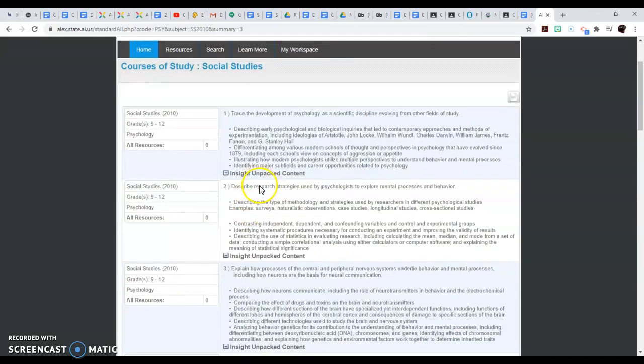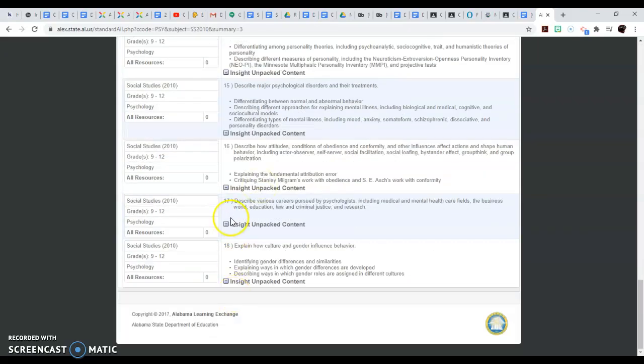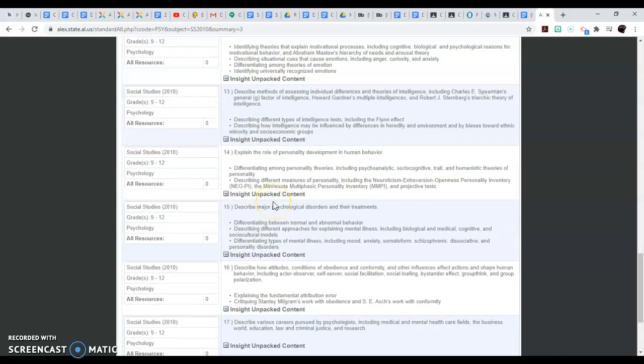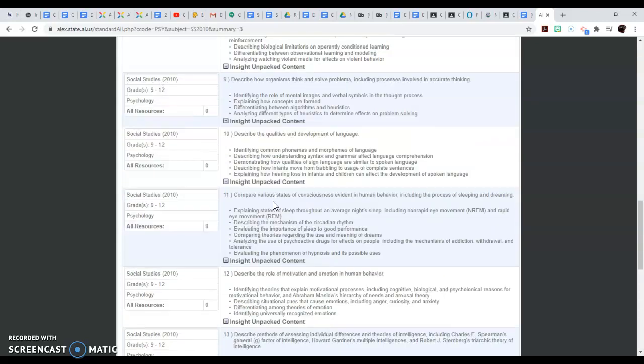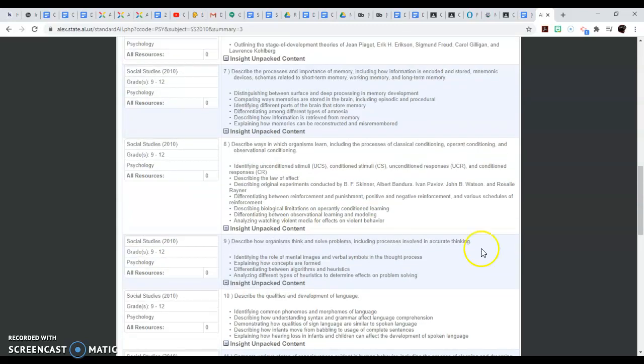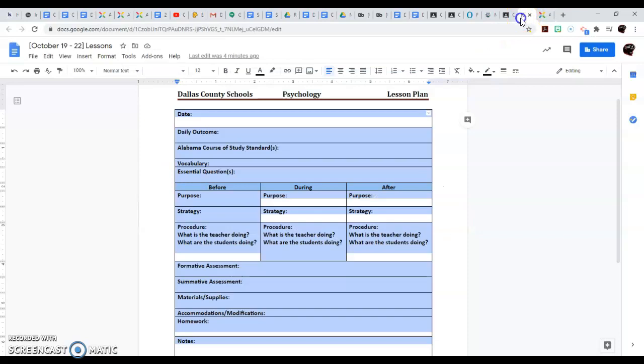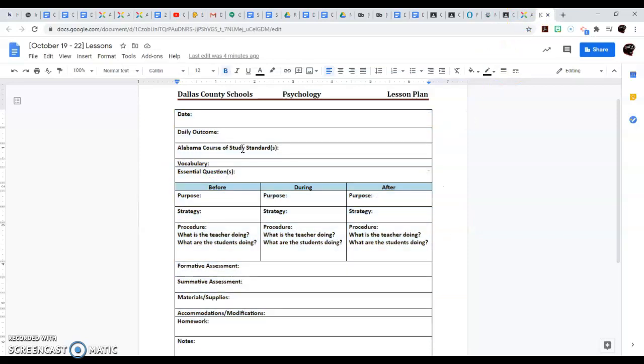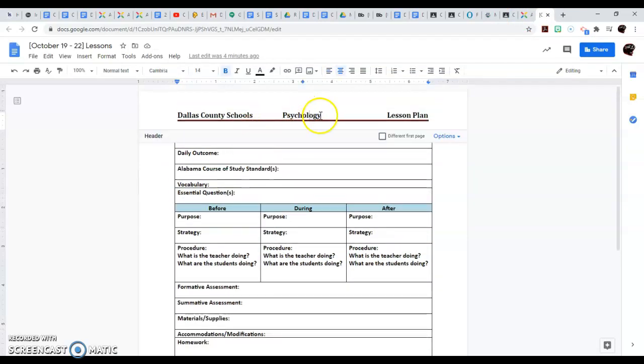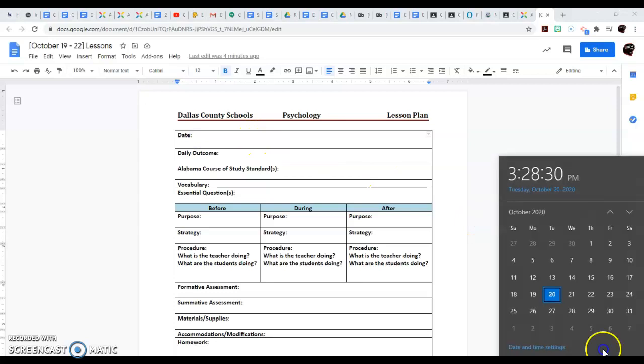And as you see, we have the standards, and simply because I have 18 and we're going on to week 8, I'm going to pick standard 8 as the lesson that I'm going to do. And so what I want to show you is this is the lesson plan. I went ahead and placed psychology here. So go ahead and put your subject in, and this needs to be done before the faculty meeting. Of course, your dates will be for next week. And so for that, we should have it done by Friday.